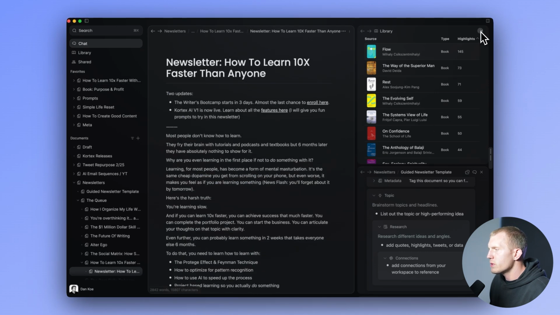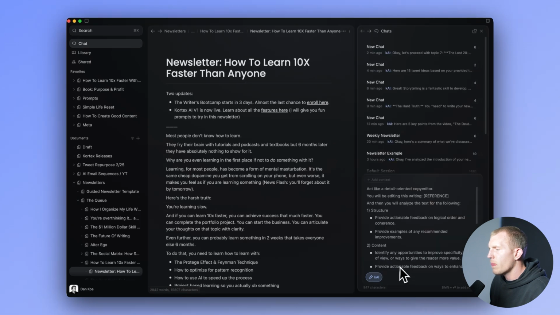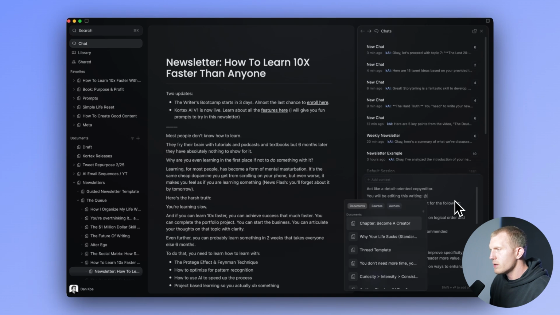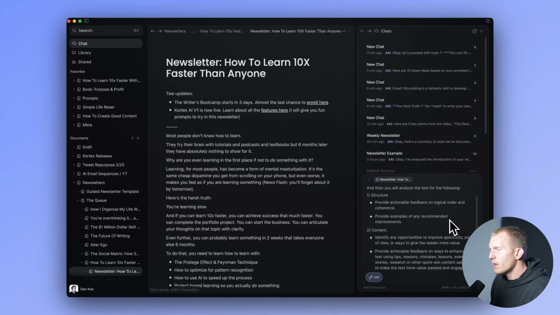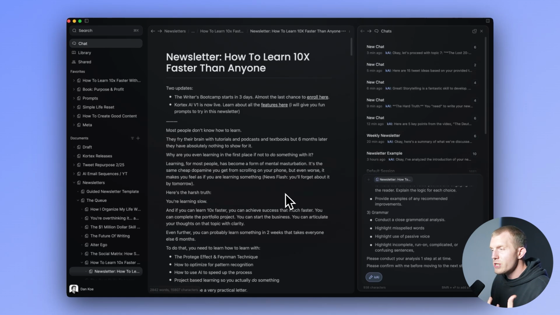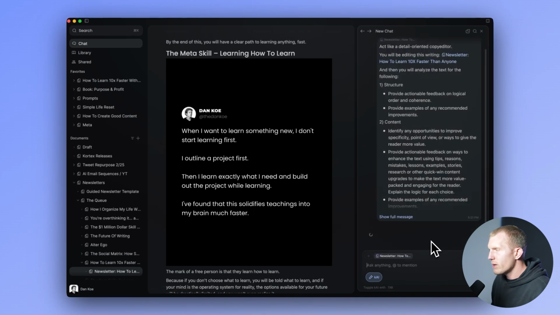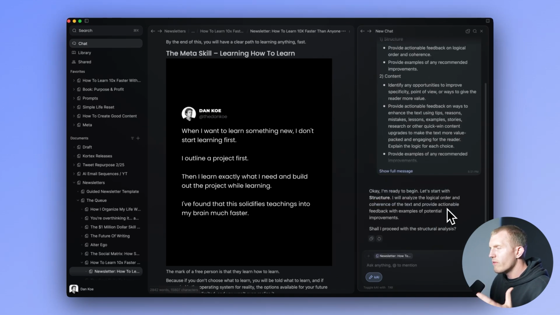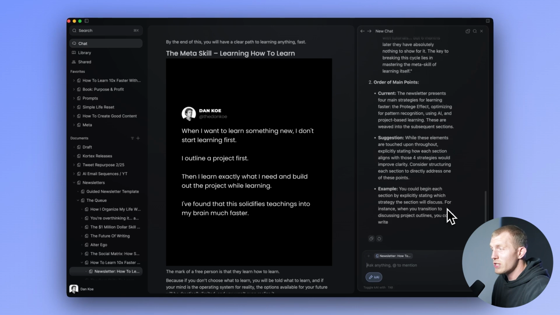And then if I just close out of this, get back to Kai, go here, paste this, and then my reference will be at newsletter, how to learn 10x faster than anyone. And then it'll provide me detailed information. This is already written, right? This is the draft. Now I can have it go through and just give me structured advice on how to improve it. So it's asking here, shall I proceed? Yes, proceed. And then it'll just go through and give me suggestions to improve it.